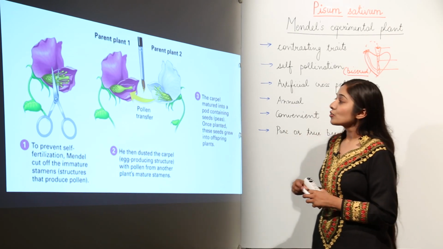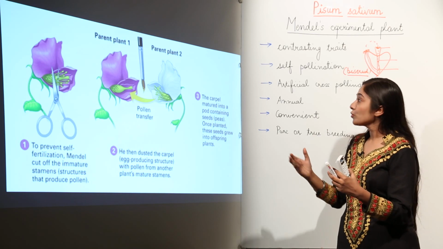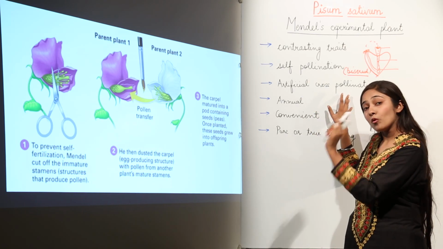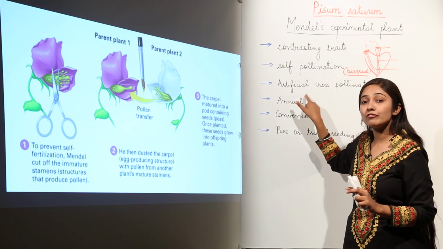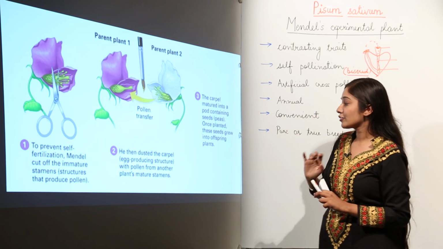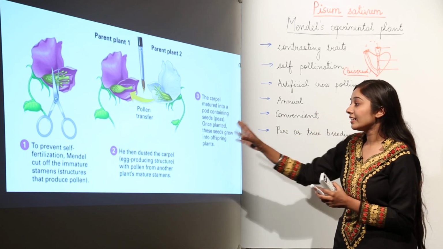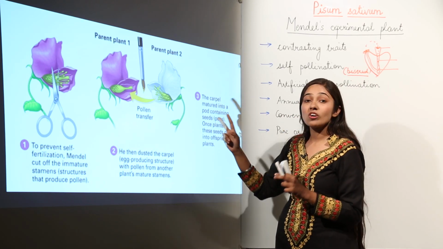So what can Mendel do to prevent self-pollination? He needs to cross-pollinate, and how will he do cross-pollination? By artificial means. And what is that artificial means? You can see, to prevent self-fertilization, Mendel cut off the immature stamens.